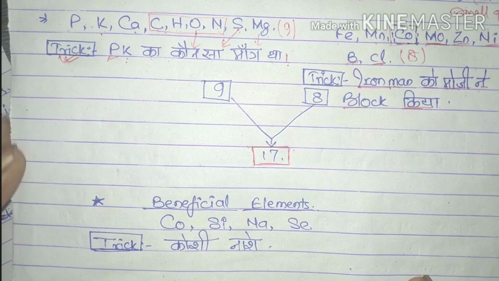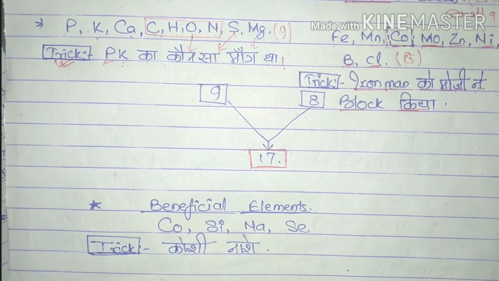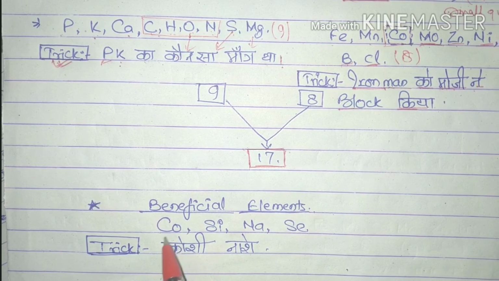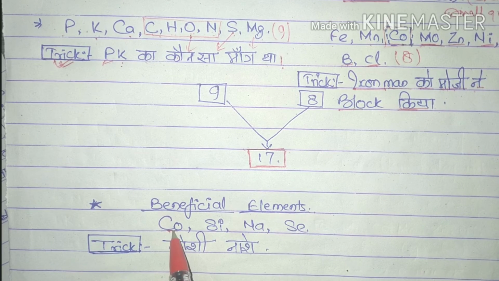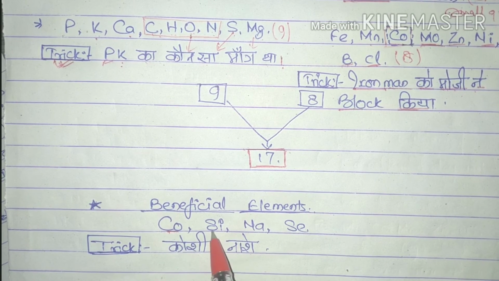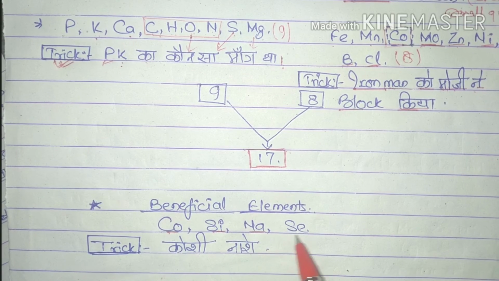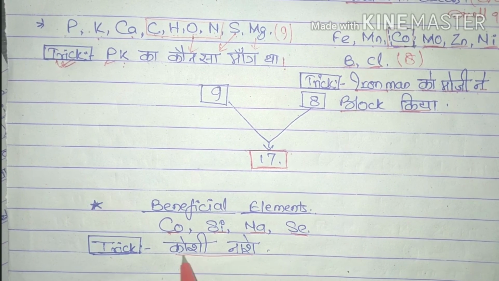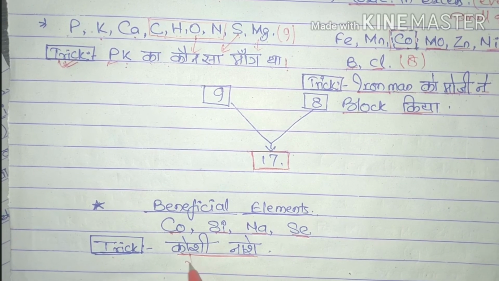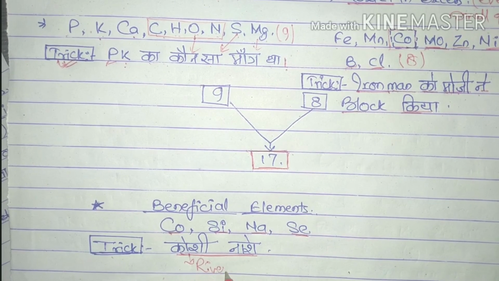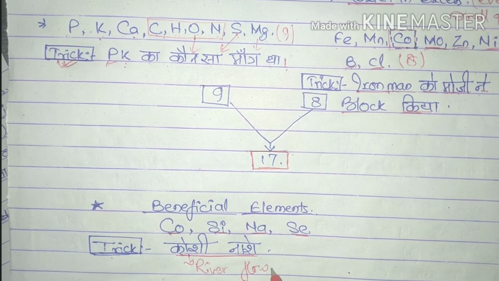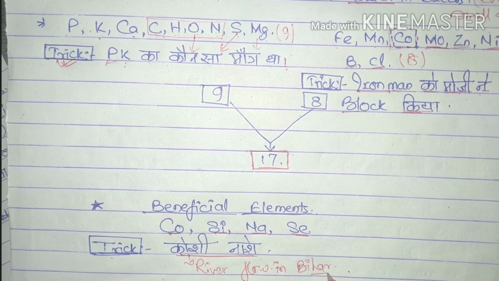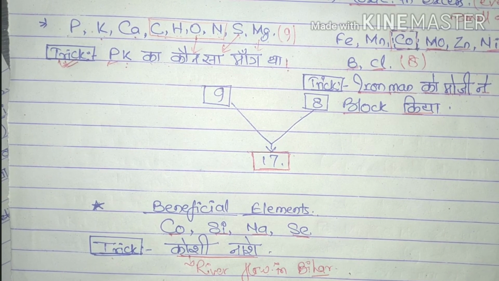After that we will discuss the beneficial elements. There are 4 types of beneficial elements: cobalt, silicon, sodium and selenium. So the trick is Kosi Nase, as the Kosi is a river that flows in Bihar state and brings lots of disaster in Bihar.